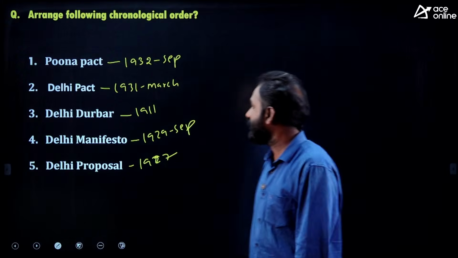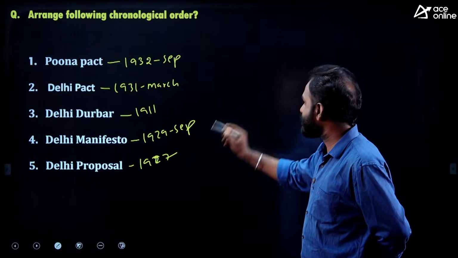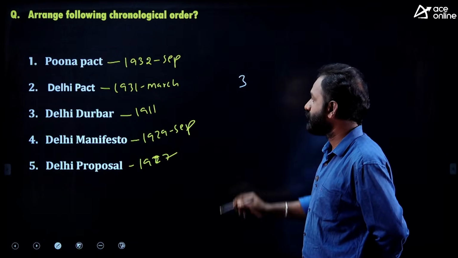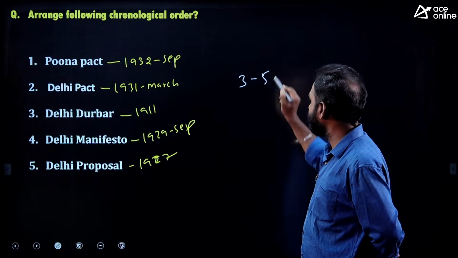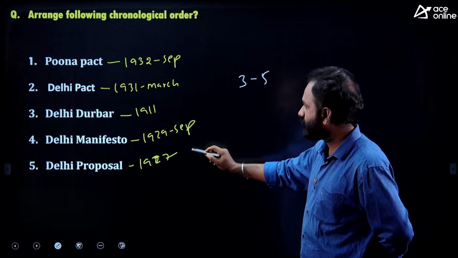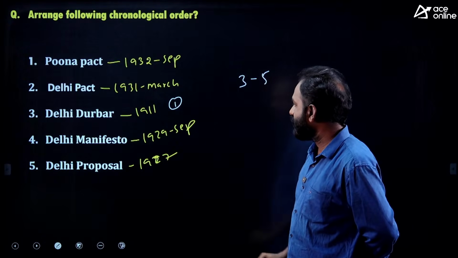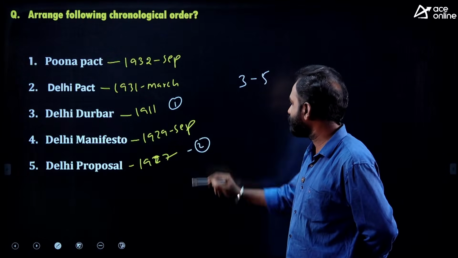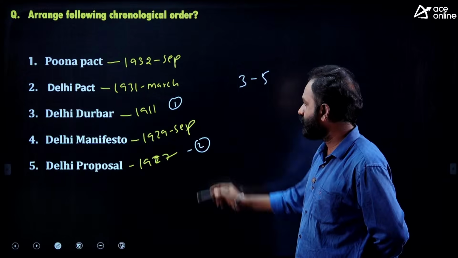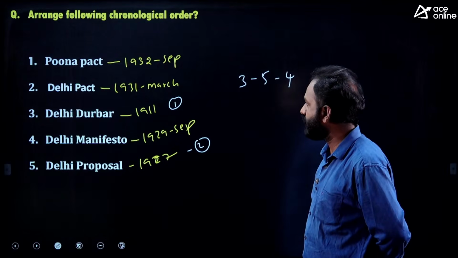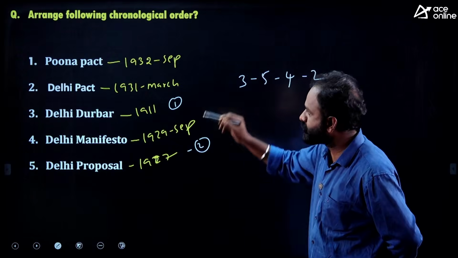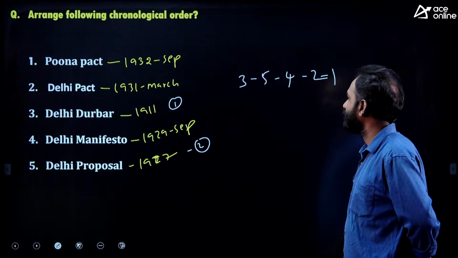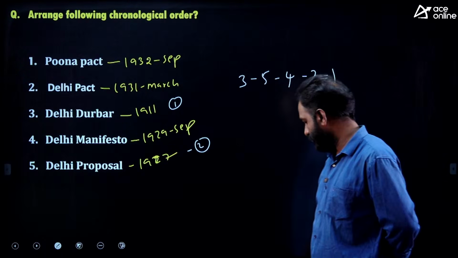You can see, which one is first? The third is first, Delhi Durbar. The next, Delhi Proposal, the fifth one. So Delhi Durbar first, second one is Delhi Proposal. The next, third one, Delhi Manifesto. The next, Delhi Pact, 2. The next, Pune Pact, 1. These are 3, 5, 4, 2, 1.